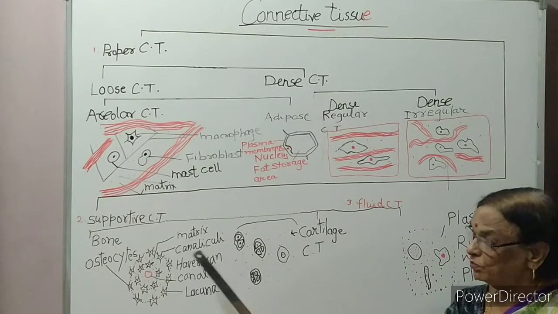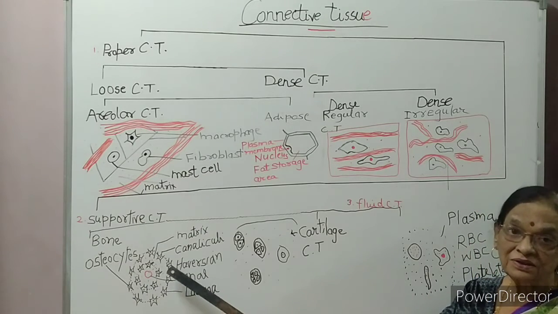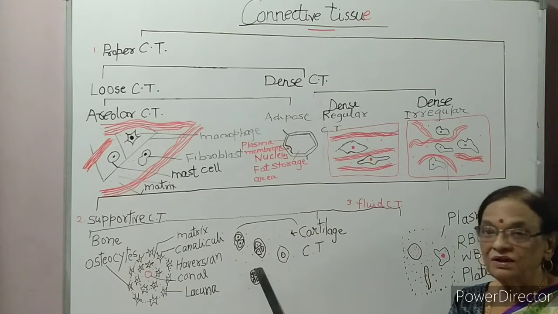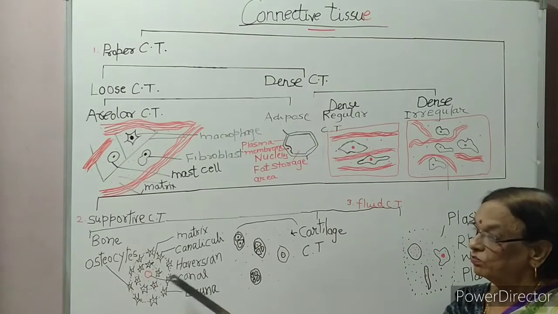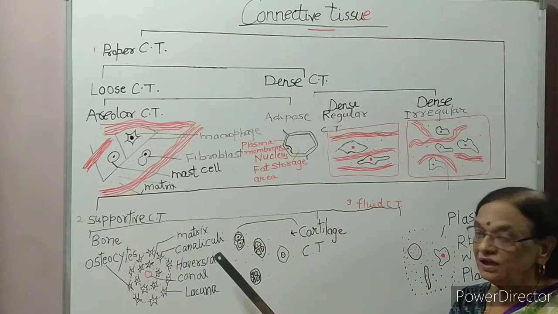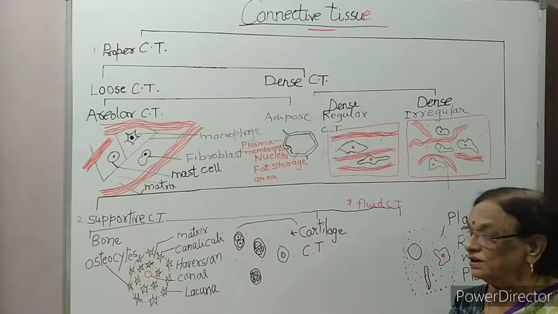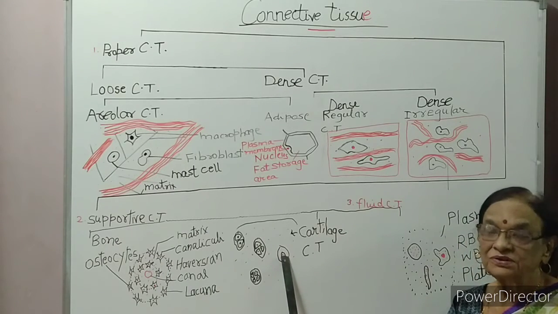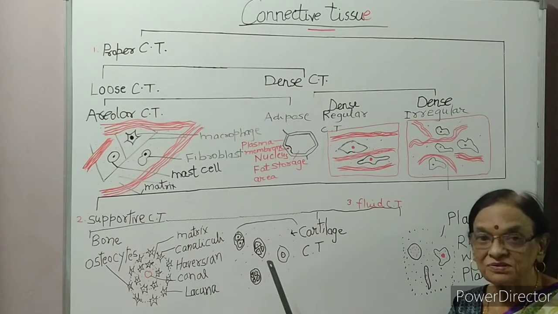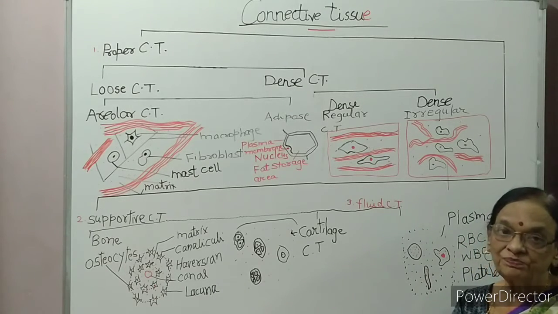Bone cells lie in a circular manner. Cartilage cells are scattered in the matrix. Bone has a Haversian canal in the center. Here, Haversian canal is absent. So this is the difference between bone and cartilage.